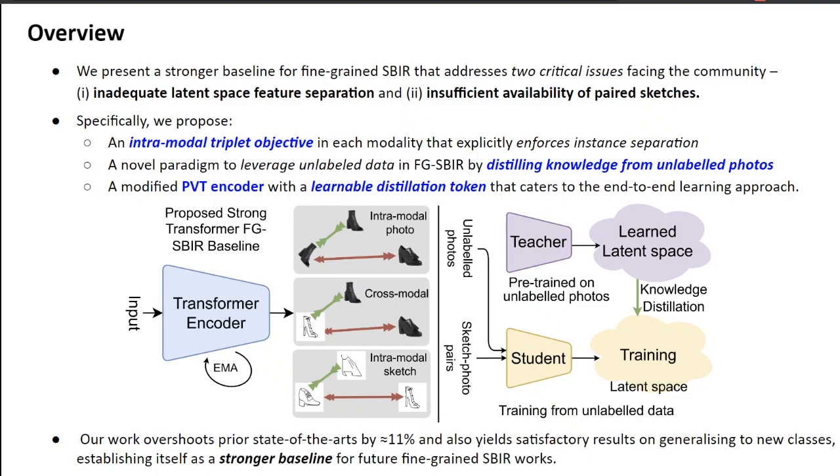For the former, we propose a simple modification to the standard cross-modal triplet loss by employing an intramodal triplet loss in each modality that explicitly enforces separation amongst the sketch photo instances. For the latter, we put forward a novel knowledge distillation module wherein we first pre-train a teacher on a large set of unlabeled photos over the aforementioned intramodal photo triplet loss and then distill the contextual similarity present amongst the instances in the teacher's embedding space to that of the student's embedding space. Our work overshoots prior state of the arts by almost 11% and also generalizes well on new classes.